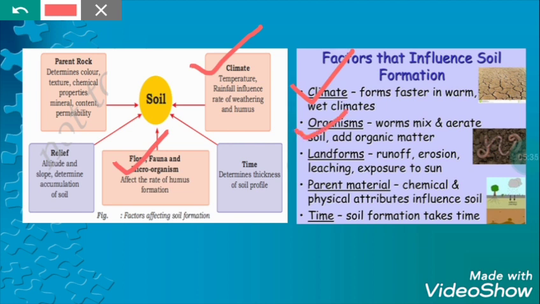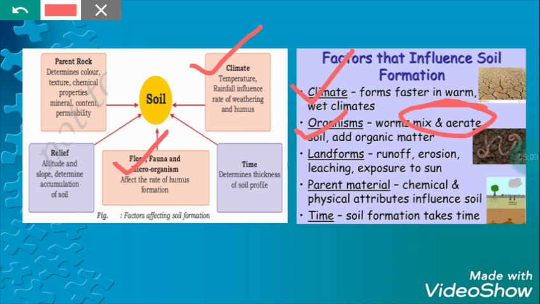Next is the flora and fauna or the microorganisms. That means the amount of humus, that means the dead plants and animals. Because we know that soil is a mixture of different elements. If the amount of dead plants and animals is high in the soil, the soil will be very fertile.